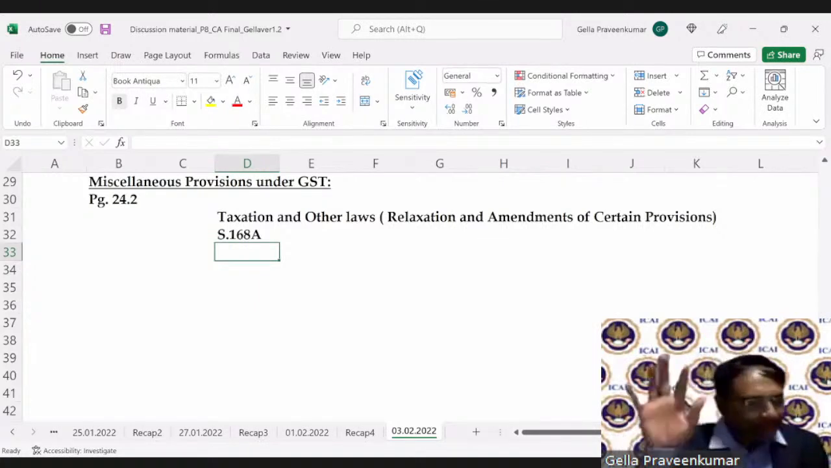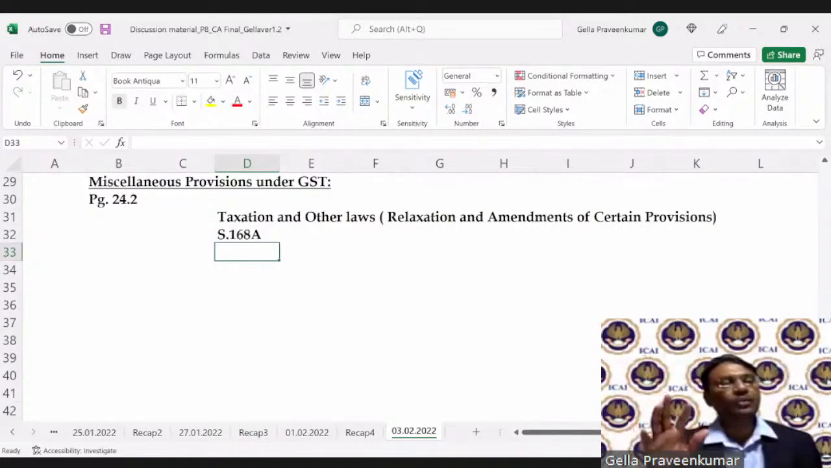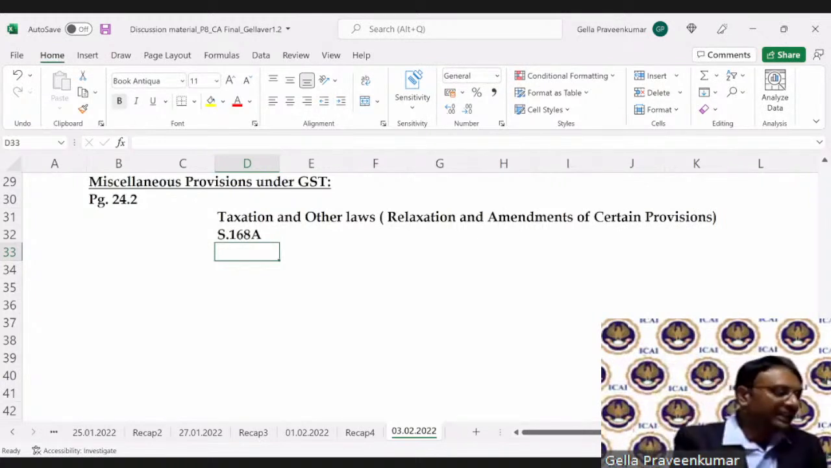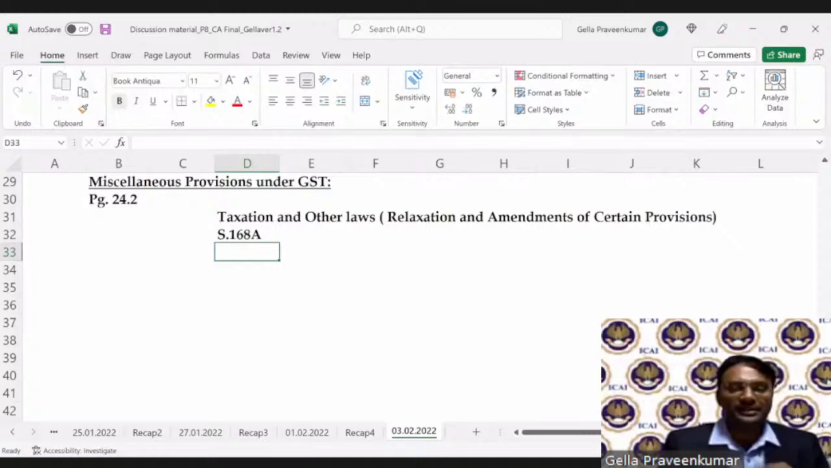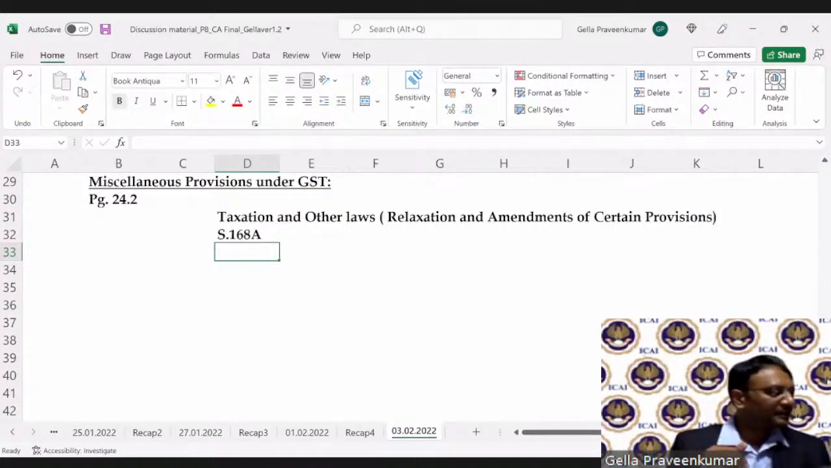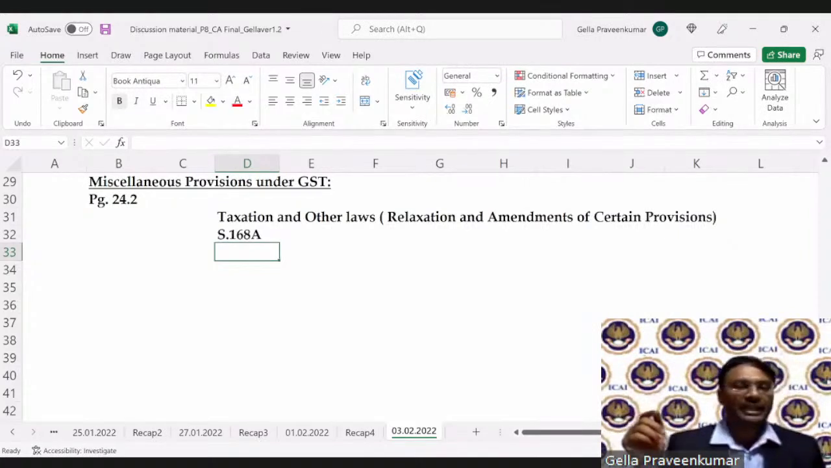In this entire chapter, we will see what authorities were given to the GST offices and how they have protected their interests. Look at your page number 24.2, students. Right from section 144 till section 171. These are all classified under miscellaneous provisions, Chapter 21 of the Act.